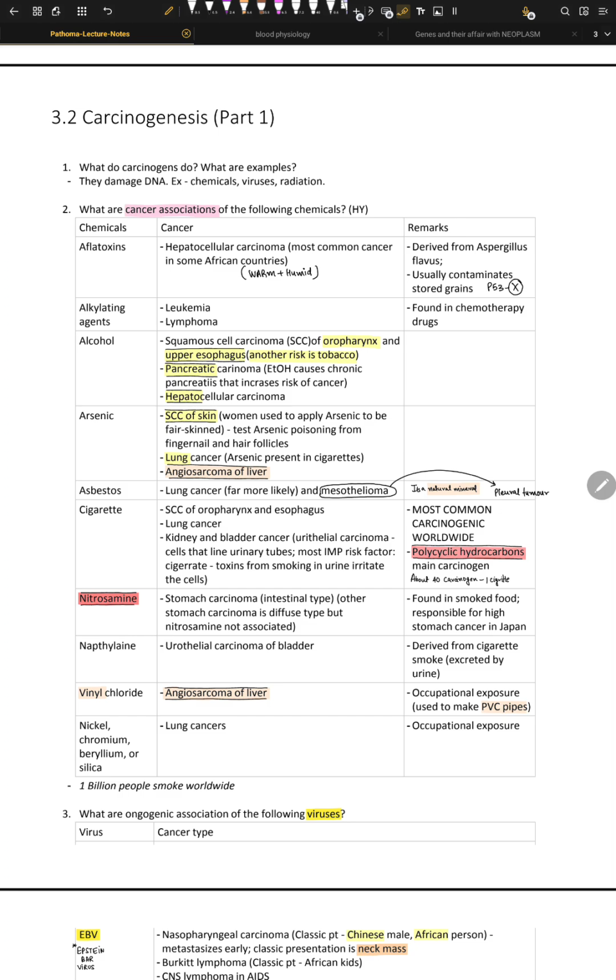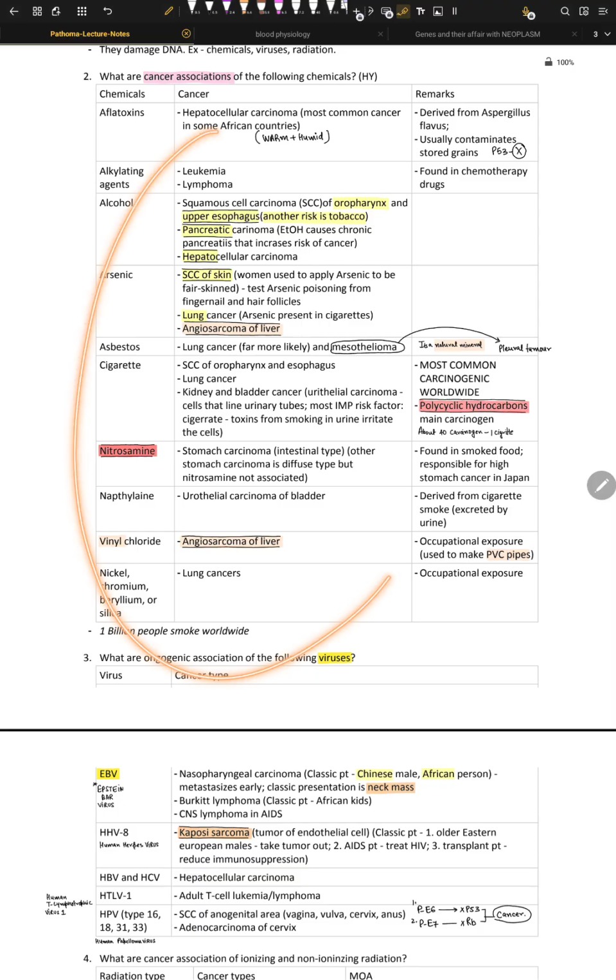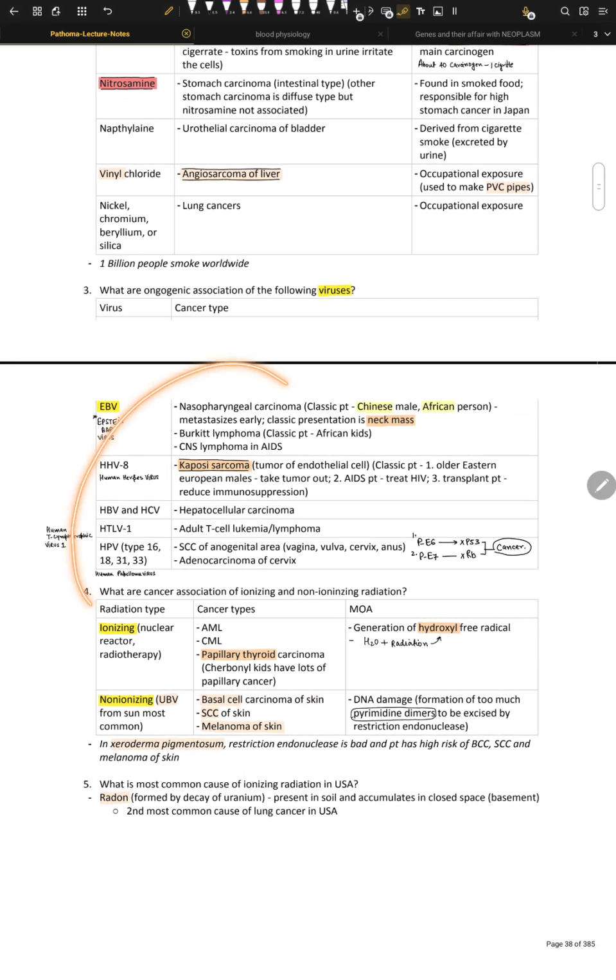So this whole concept was more like a list than really understanding a lot of things. So let's try to revise it. Aflatoxin is produced by Aspergillus, and it gives us cancer of the liver. I don't want to repeat all of this because it's a long list, but that's the list.